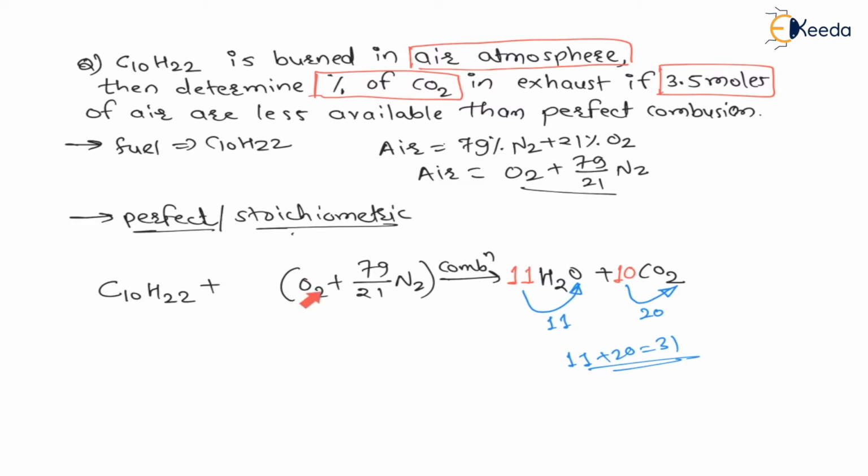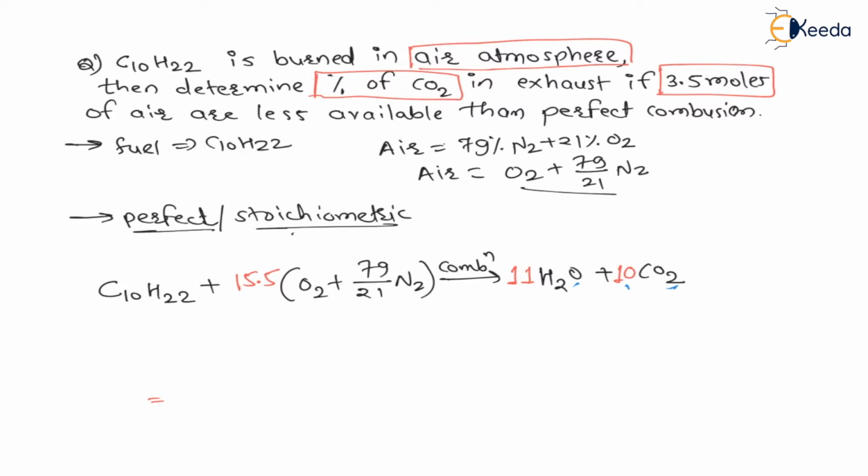And my dear students, oxygen comes in pair, that is O2. So 31 divided by 2, how much? It is 15.5. Therefore, 15.5 air molecules are required. You can see 15.5 into 2 is nothing but 31. Therefore, for perfect combustion, 15.5 molecules of oxygen are required. Right. Now, this is a perfect combustion.